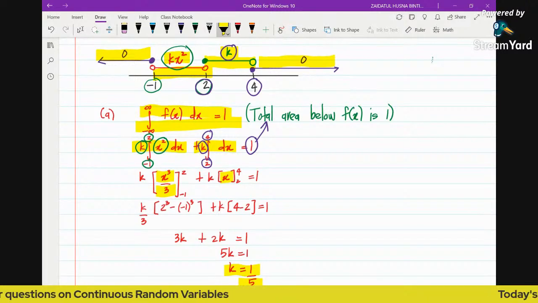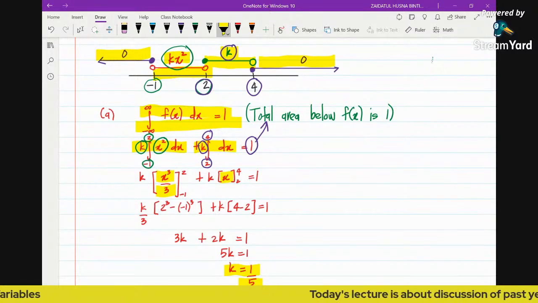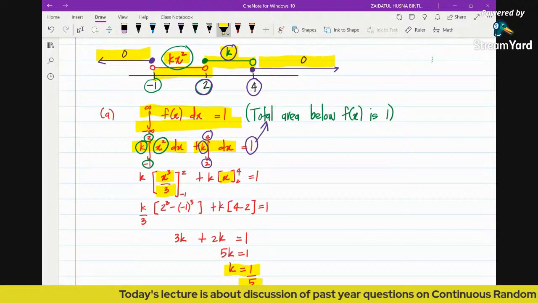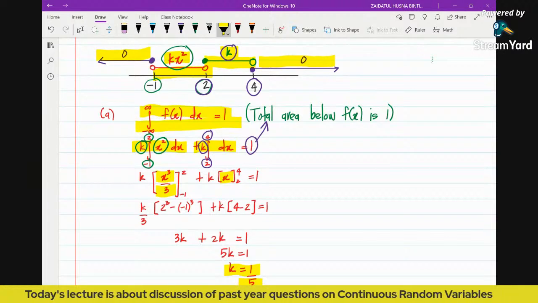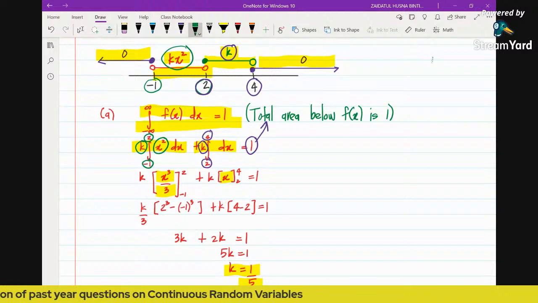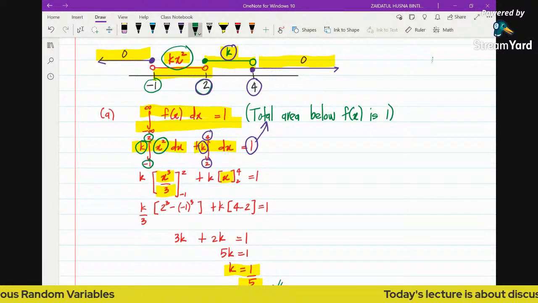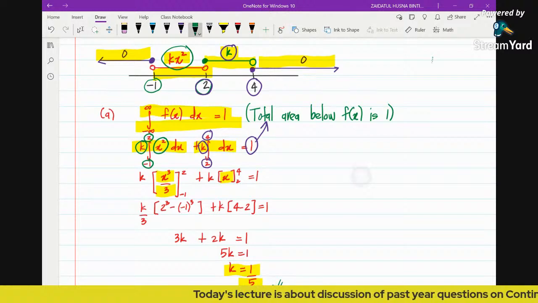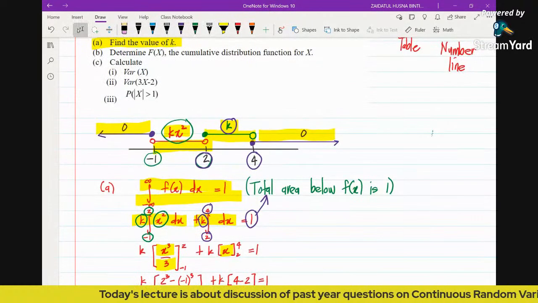Okay, so because it's not approving, that means the answer will not be provided in the question paper. So you need to be very careful when it comes to a value which you don't know the answer. Please make sure you solve it very carefully and get the correct answer. Why? Once you get the wrong value of k here, it will affect the rest of the working solution, for B, C, and so on.